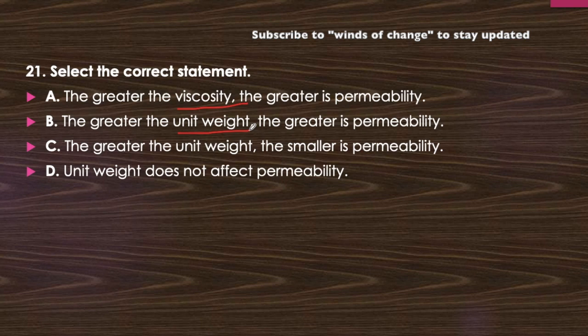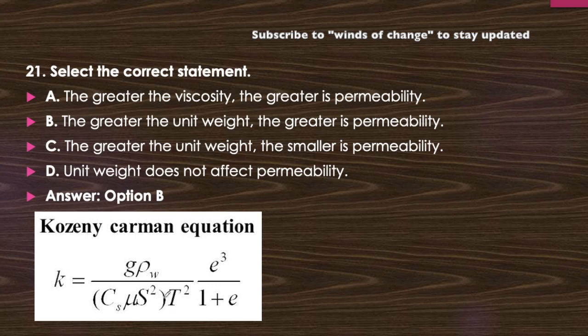Okay, so this is related to the Kozeny-Carman equation. You must have read it. This equation looks like this. You may have seen it. The value of the permeability is directly proportional to gamma w, that is G rho g, and inversely proportional to the surface area of the soil particle. Mu, that is viscosity, depends upon void ratio, and it also depends upon the unit weight of water, which is composed of these two, that is G rho g, which is the unit weight of water.